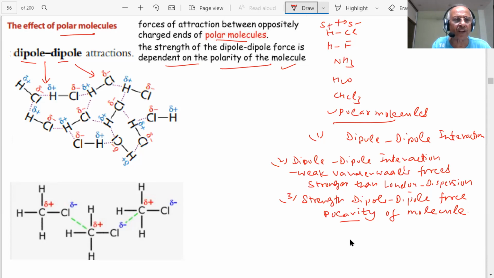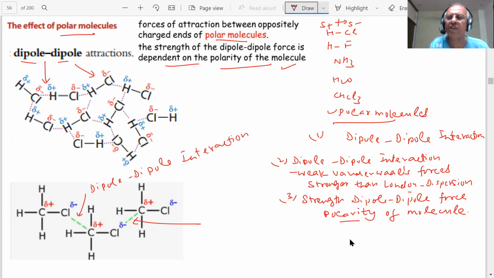Similarly, in CHCl3, you have a positive and negative. Carbon and hydrogen electronegativity is almost the same, 2.5 and 2.1, students, but for Cl it is 3.5. So there is a large difference in the electronegativity of C and Cl. So here you can see Cl and carbon. This is positive, and you can see this positive and negative. What type of interaction? These are dipole interactions.